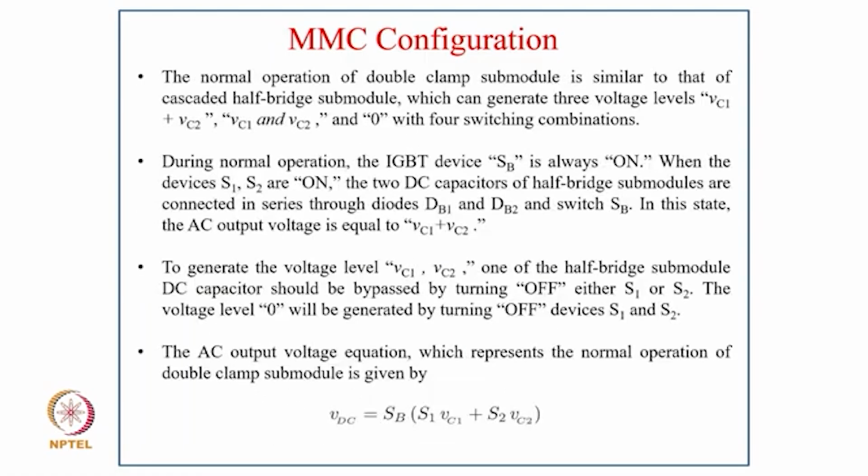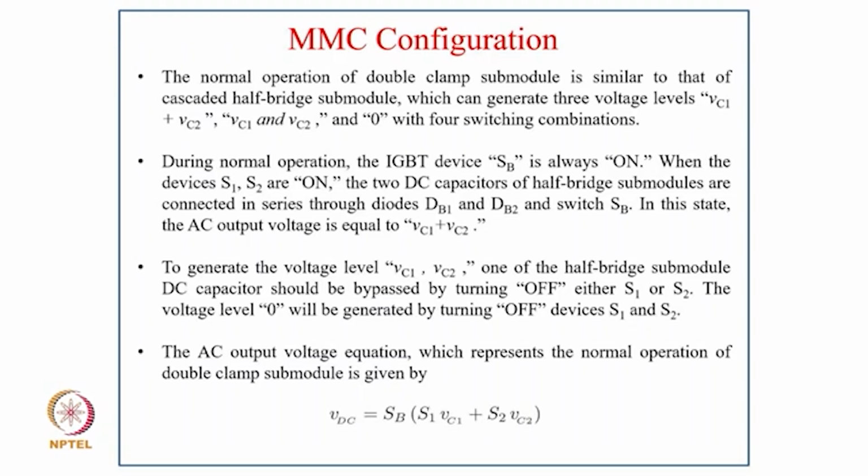Now the normal operation of the double clamp submodule is similar to that of the cascaded half bridge submodule, which can generate three levels: VC1 plus VC2, VC1 or VC2, and 0, with 4 switching combinations. During normal operation, the IGBT switch SB is always on when devices S1 and S2 are on. The two capacitors of the half bridge submodules are connected in series through diodes DB1 and DB2 and the switch SB. In this case, the AC output voltage is VC1 plus VC2. To generate the voltage level VC1 or VC2, one of the half bridge submodule DC capacitors should be bypassed by turning off either S1 or S2, and the voltage level 0 is generated by turning off both S1 and S2.